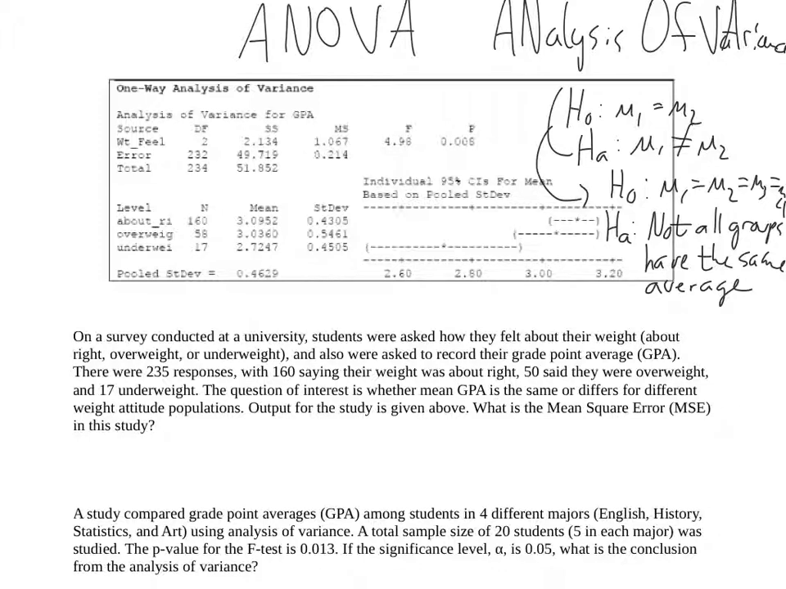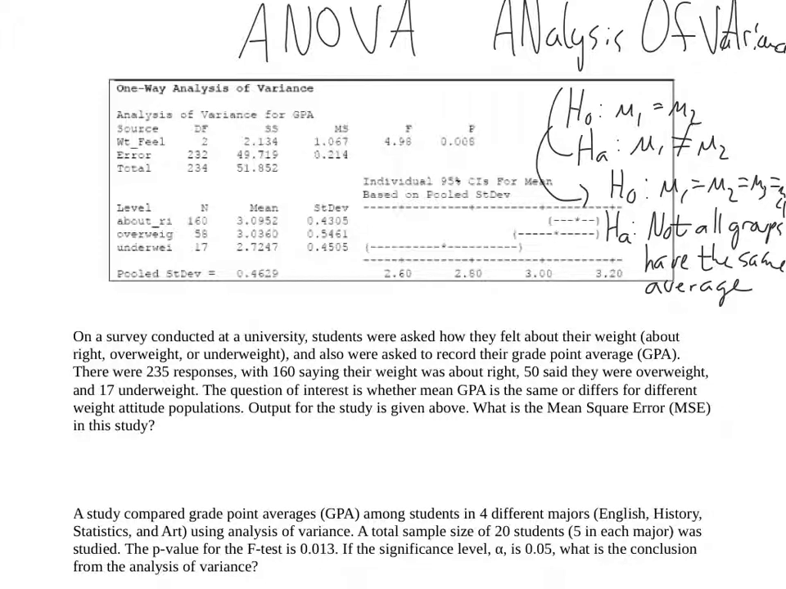All right, so I have this output from Minitab Express, and the question states, on a survey conducted at a university, students were asked how they felt about their weight, and they were given 3 categories: about right, overweight, or underweight. And were also asked to record their grade point average, GPA. There were 235 responses, with 160 saying that their weight was about right, 50 said they were overweight, and 17 underweight. The question of interest is whether mean GPA is the same or differs for different weight attitude populations. Output for the study is given above. What is the mean squared error in the study?